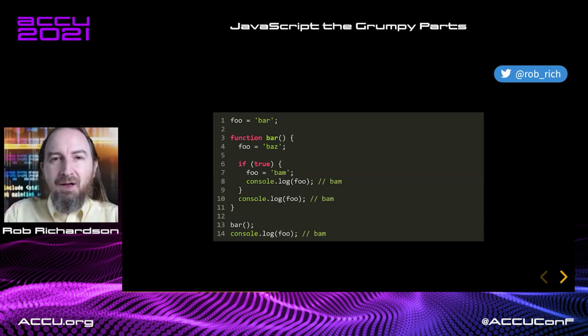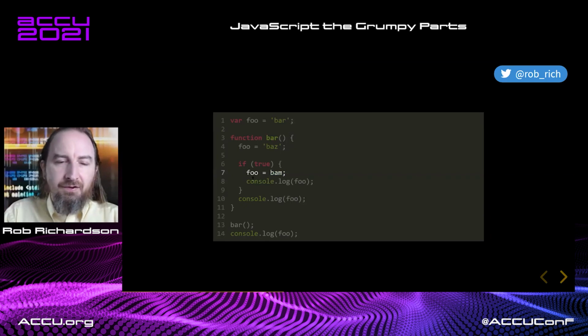Well, what if I had defined it as I? And what if I was also using your library and you defined it as I? Well, now we've started to overwrite each other's variables. Oops. Defining variables very succinctly allows us to avoid that automatic global variable creation. Let's do it again. But in this case, we're going to assign foo to a bam variable. What happens in this case?